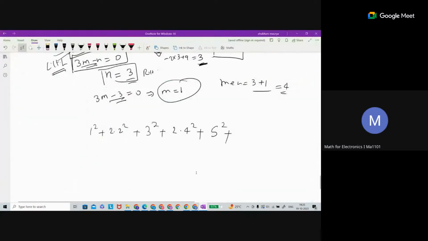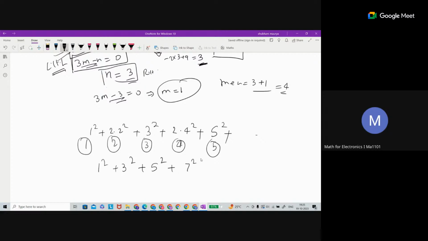And the different method is that this is the first term, this is the second term, this is the third term, this is the fourth term, this is the fifth term, and so on. So what is happening? The odd terms are what we have? 1 square plus 3 square plus 5 square plus 7 square, right? This is the meaning of the odd term sum.